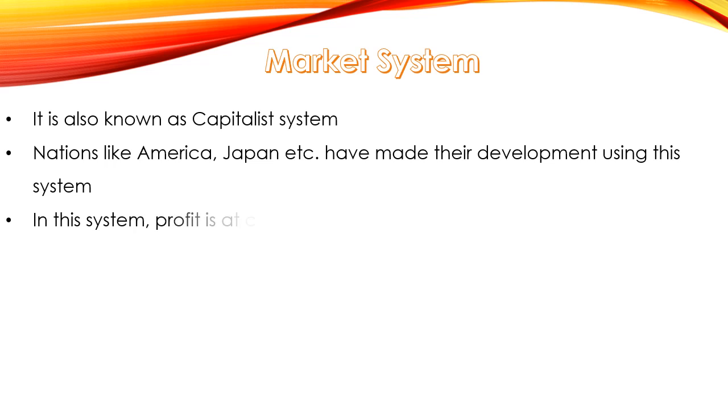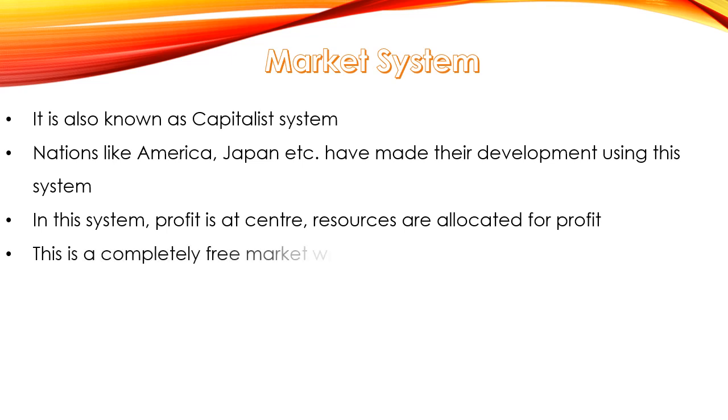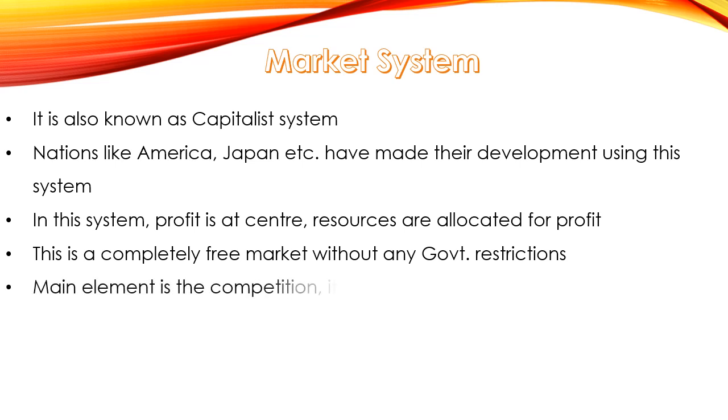In this system, profit is at the center. Resources are allocated for the purpose of profit earning. That means the allocation of resources is made keeping in mind how much profit will be earned. This is a completely free market without any government restrictions. So remember this, that it is a free market. The main element is competition. It controls the market like an invisible hand. That means the market is not governed by the government, it is governed by competition.